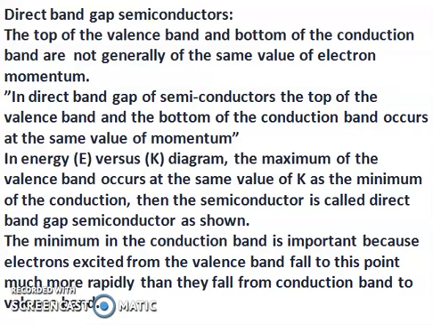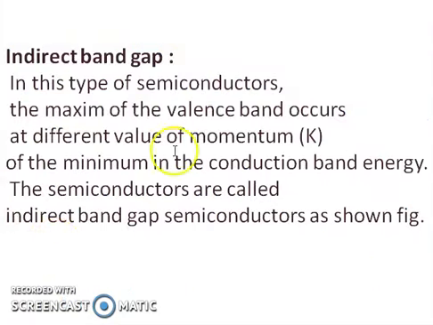Now we have to go for indirect band gap. In this type of semiconductor, the maximum of the valence band occurs at a different value of momentum from the minimum of the conduction band energy. This type of semiconductor is known as an indirect band gap semiconductor.